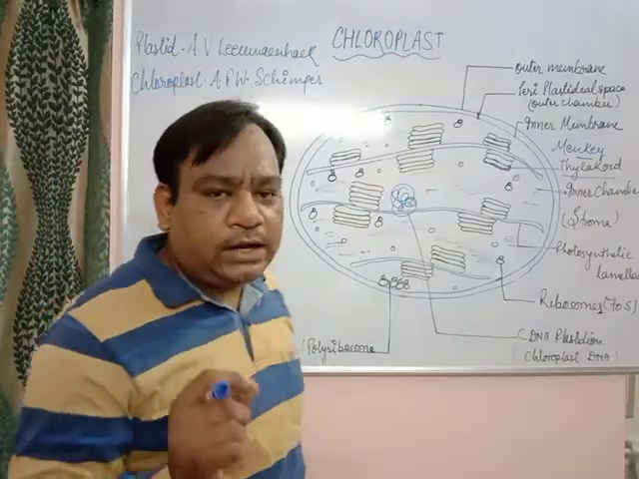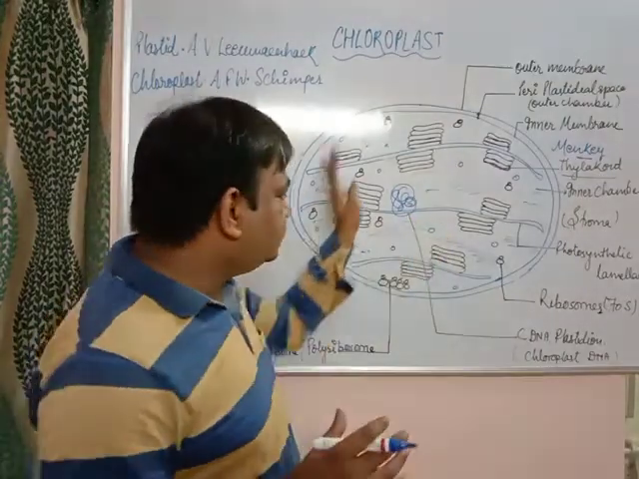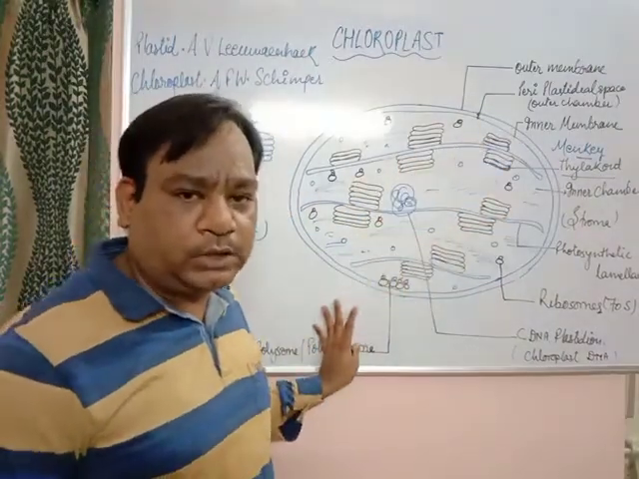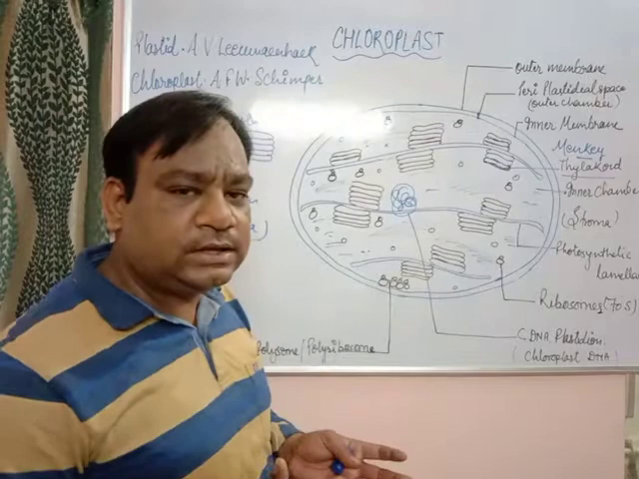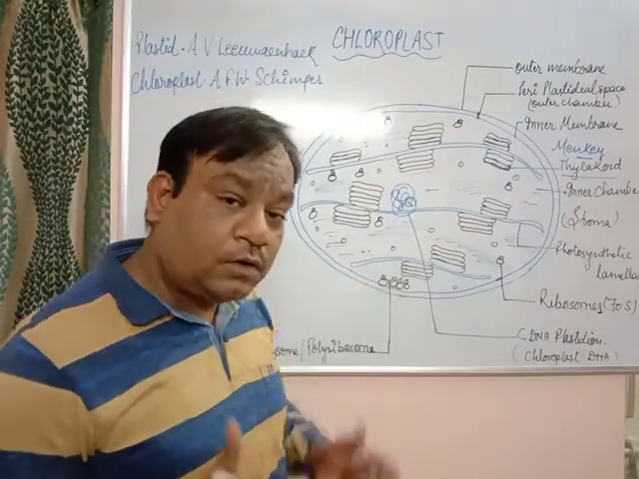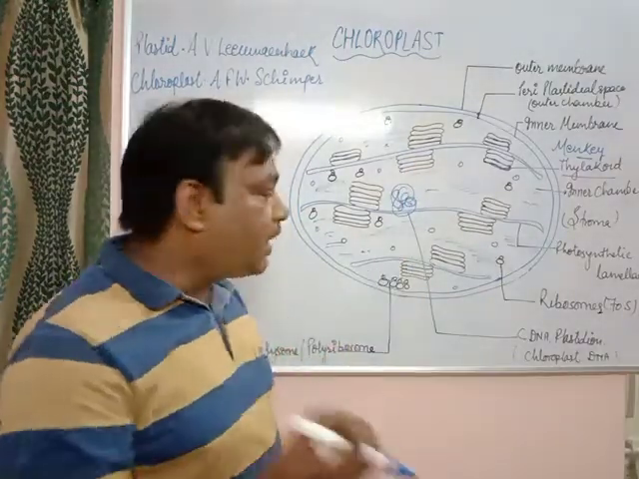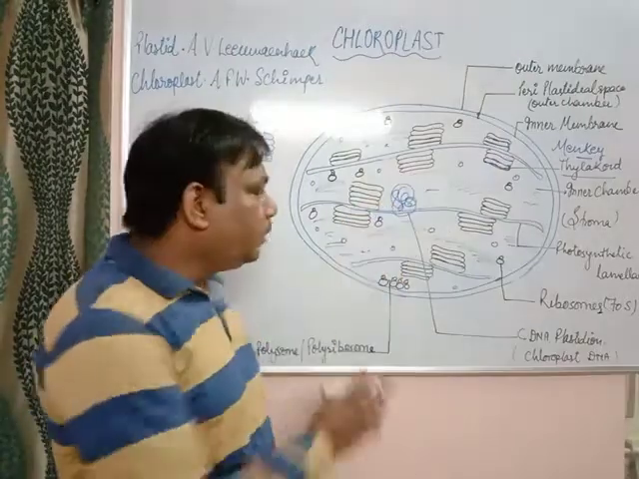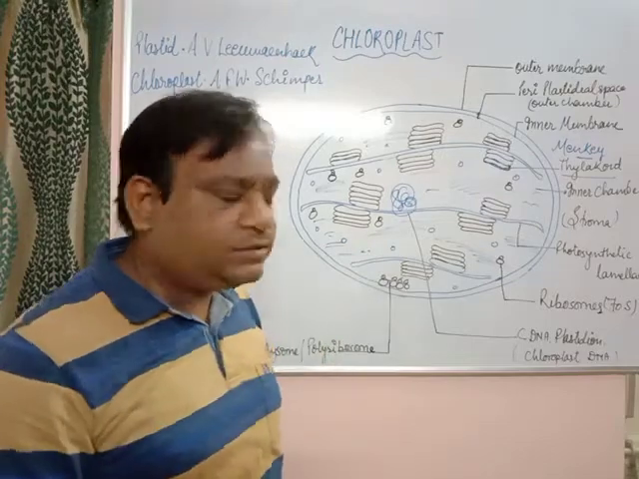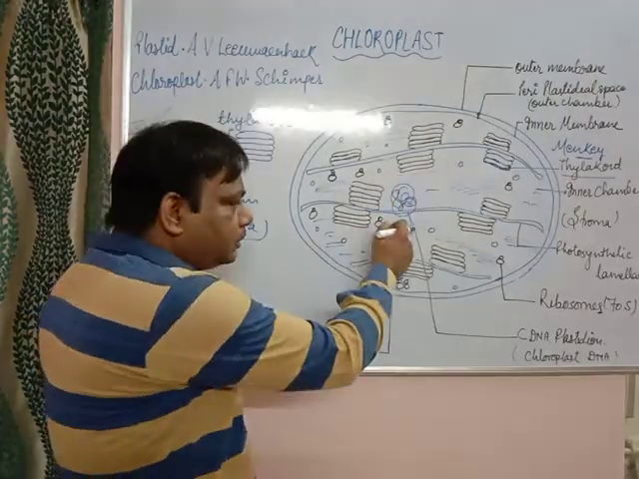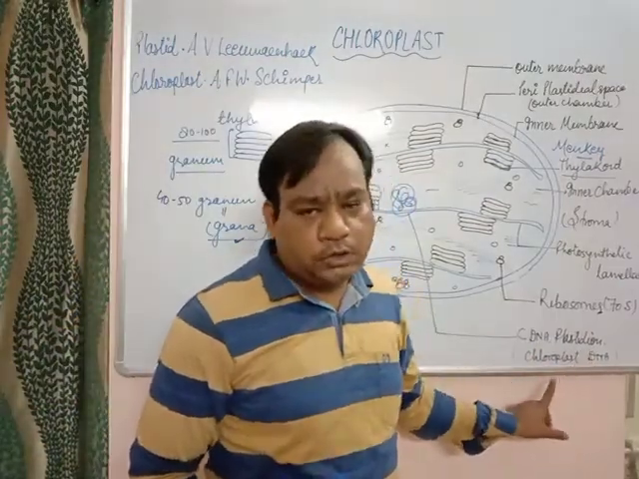A small circular DNA is also present in the chloroplast. Due to this, it is called a semi-autonomous body or semi-autonomous organelle. That means not all the machinery depends upon the nucleus. The chloroplast itself has DNA which controls all the activity of the chloroplast and produces required proteins which are essential for the chloroplast. This is called cpDNA, or the plastidome, or the chloroplastidyl DNA.